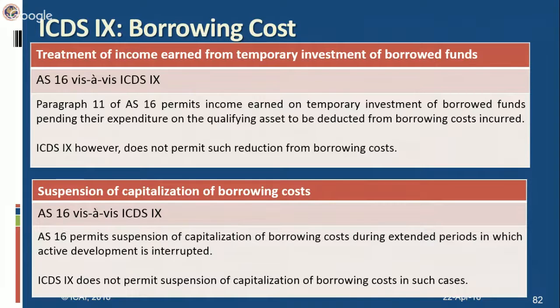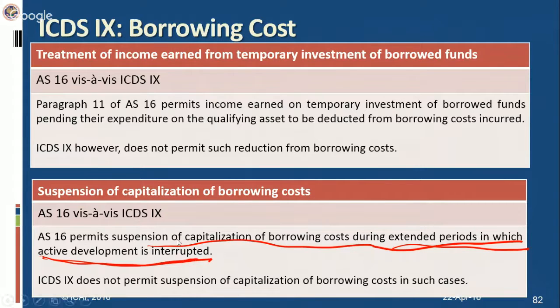AS 16 also permits suspension of capitalization of borrowing costs during extended periods in which active development is interrupted. If there are extended periods during which active development is interrupted, the capitalization of the borrowing cost will stop during that period. However, ICDS 9 does not permit suspension of borrowing costs in such cases.